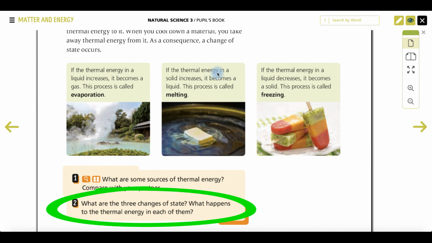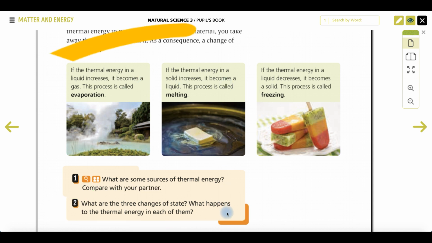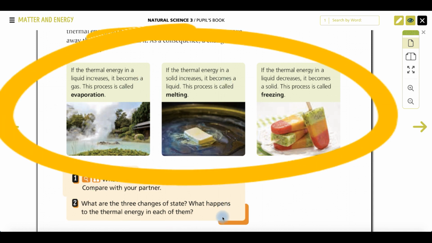If the thermal energy in a solid increases, it becomes a liquid. So this is what happens with thermal energy in melting. And if the thermal energy in a liquid decreases, it becomes a solid. This is what happens with thermal energy in freezing. Okay? So here on this part, you have the answer for both questions.